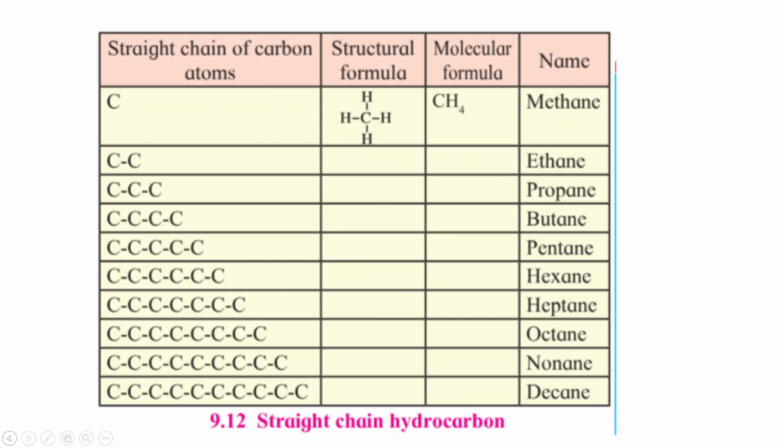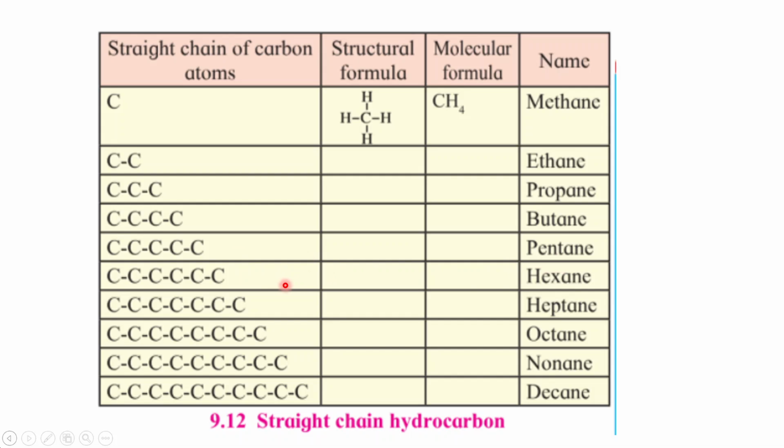Now that you have studied alkanes and learned how to write the structural formula of alkanes which have up to 5 carbon atoms, I'm sure you can fill up this table. When n is equal to 1, the name of the alkane is methane. When n is equal to 2, ethane. When n is equal to 3, propane. n equal to 4, butane. n equal to 5, pentane.